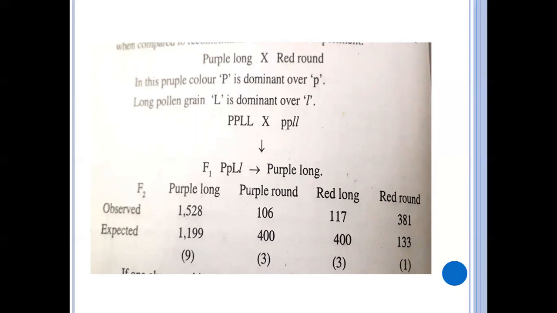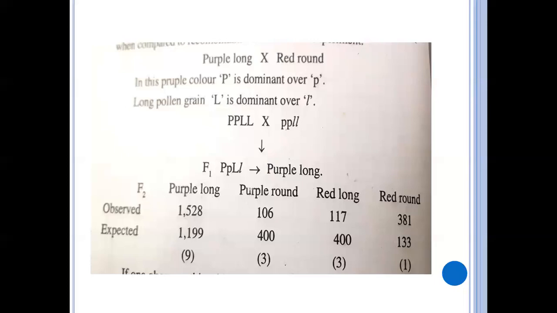Purple long, one type, and another type purple round, another type red long, and another type red round. So here, what are the parental types they have taken? That is purple long, and another one is red round. These are the parental characters. So in the F2 generation, they observed purple long and red round. These are the two parental characters.